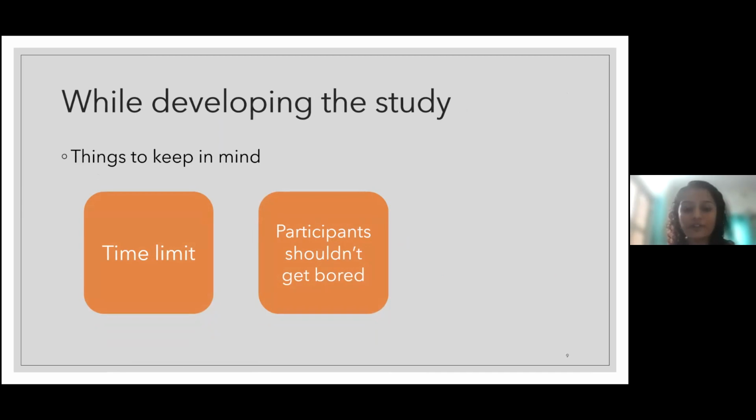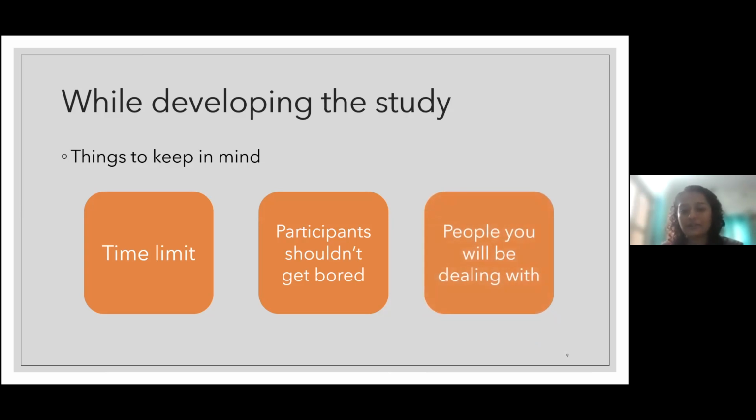If it takes 45 minutes for participants to organize the photos, then they will get bored, and you will not get proper justification of the scores they have given. So participants should not get bored while organizing the photos, right?